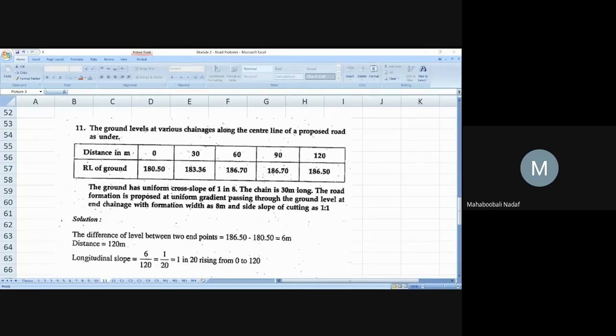What will be the small b? Teju madam, what will be the small b?